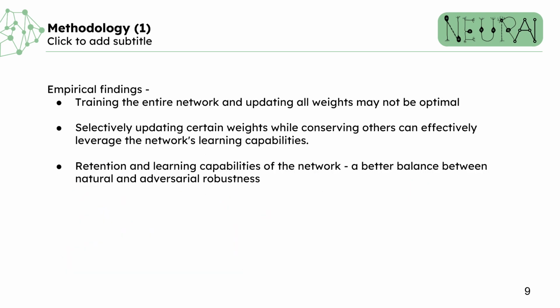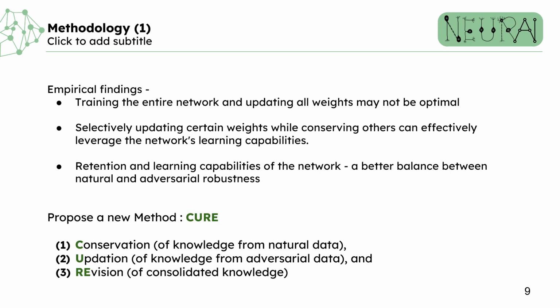We find many interesting findings from our detailed empirical study. Firstly, uniformly training the network and updating all the weights might not be optimal for learning the two different data distributions. Selectively updating certain weights while conserving others can effectively leverage the network's learning capabilities. Thus, by considering the retention and learning capabilities of the network, a better balance between natural and adversarial robustness can be achieved. Based on these insights, we propose a new adversarial training framework that incorporates selective weight updating for enhanced performance.